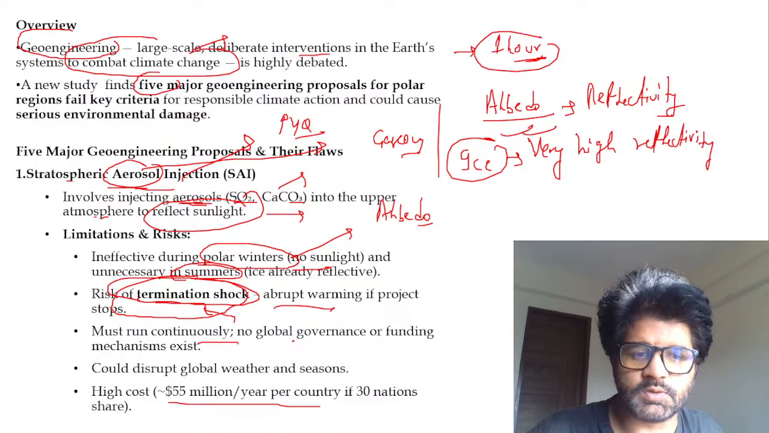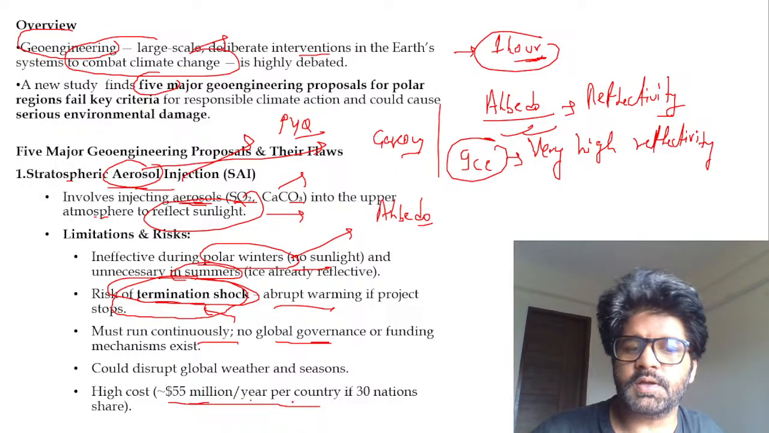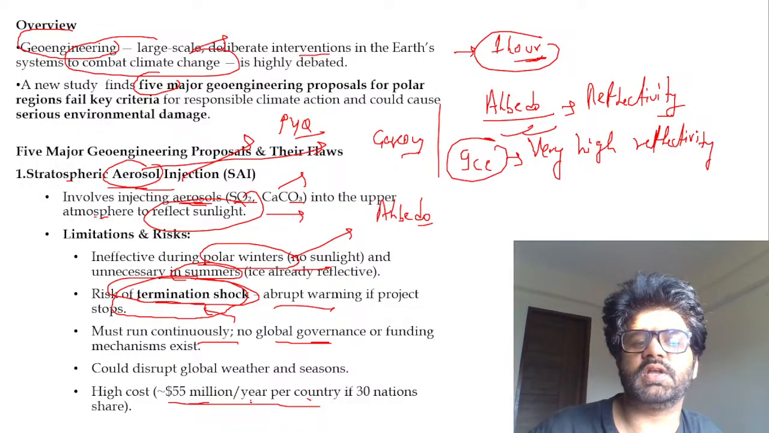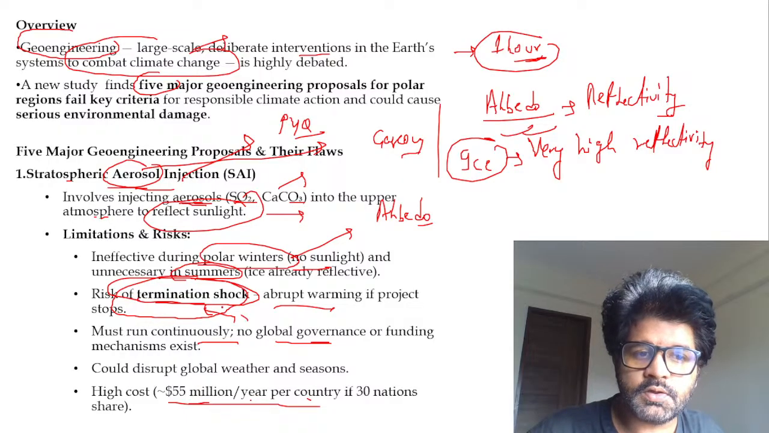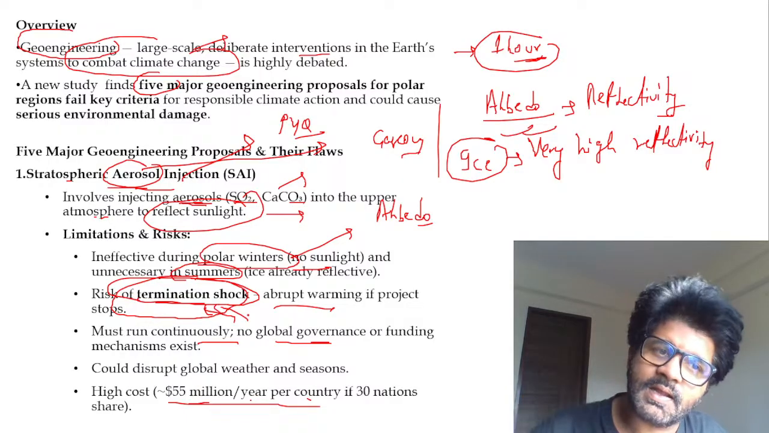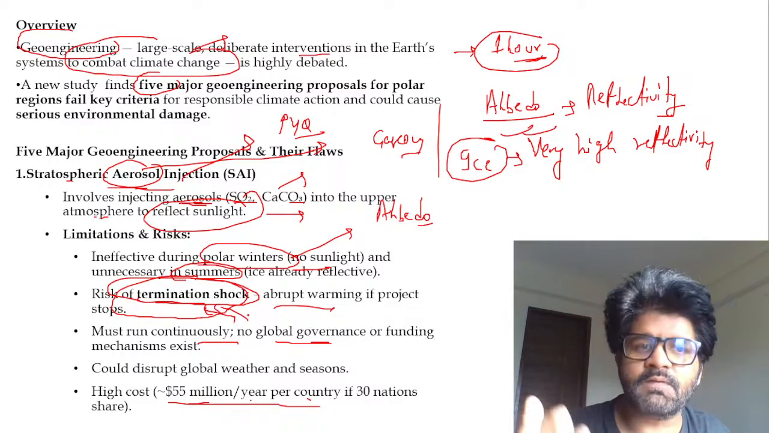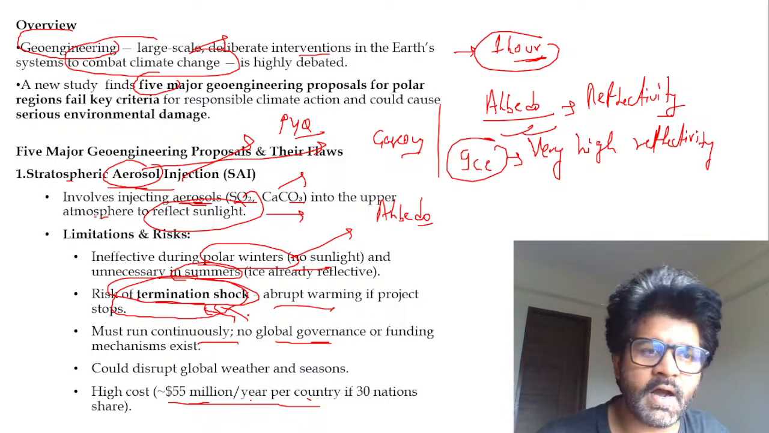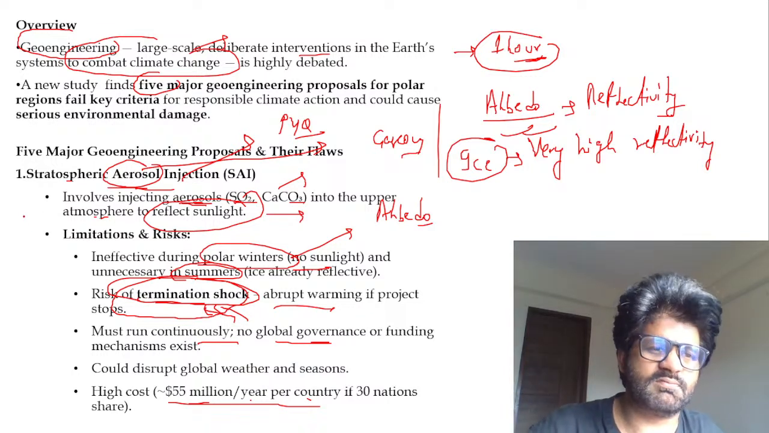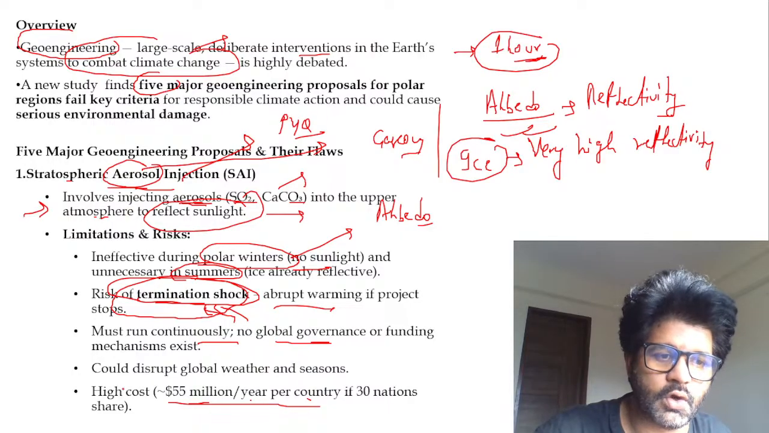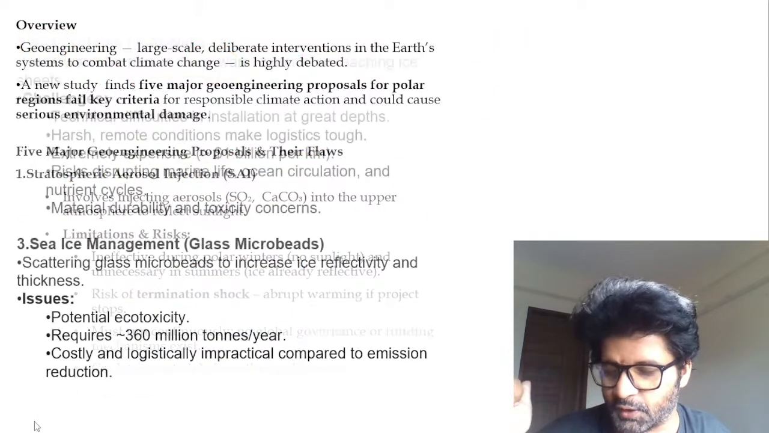It should run continuously, no global governance. But do you have that much money? $55 million per year per country in 30 nations means share. And then you have the case of termination shock. And then in icy regions, anyway, ice is doing that albedo thing. They have high reflectivity. So aerosol injection does not make sense. Plus, it is very costly. So this is one thing they are talking about.